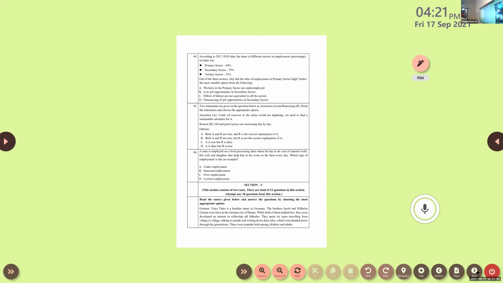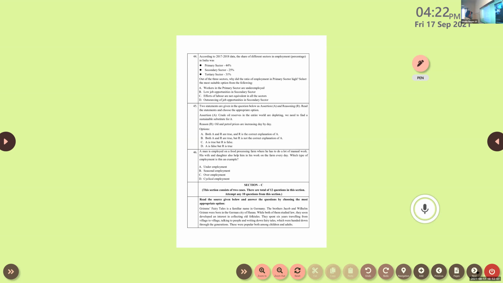According to 2017-18 data, the share of different sectors of employment, that is percentage: primary sector 44%, secondary sector 25%, tertiary sector 31%.